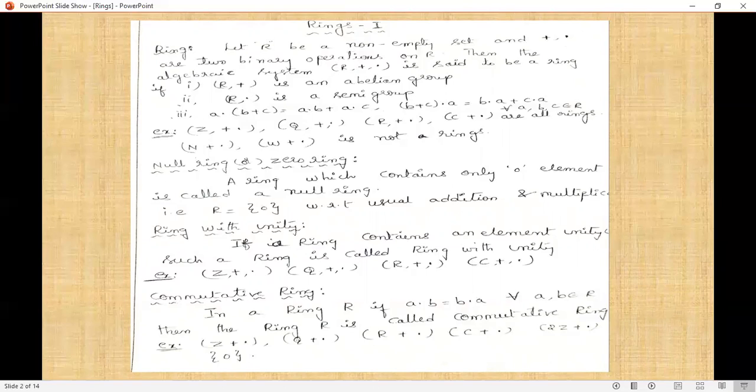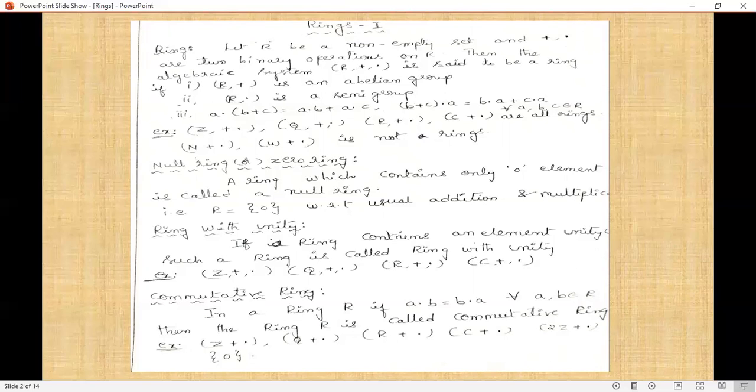Comparing ring and group, in a group we use one operation, and in a ring we use two binary operations. In a group, closure, associative, identity, and inverse are satisfied only on one particular operation. In rings we use two operations, plus and dot.